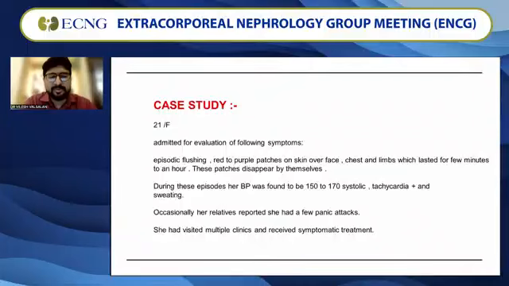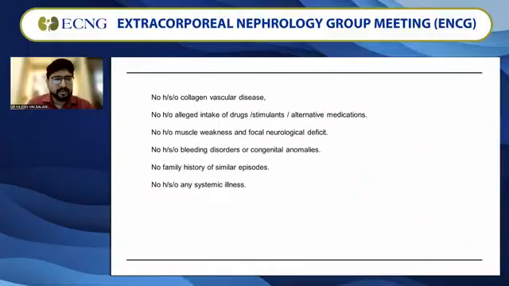During these episodes, her BP was borderline, sometimes 150, sometimes 170, with definite tachycardia and sweating. Every time, her relatives would say that this happens when she feels tense, and that is why they labeled it as panic attacks. They were not looking into it very seriously, and they were taking her to all possible clinics around their home, where she received symptomatic treatment, including even an antidepressant.